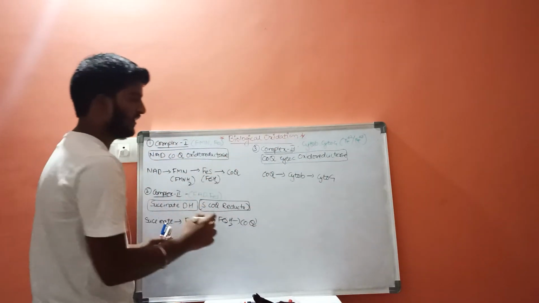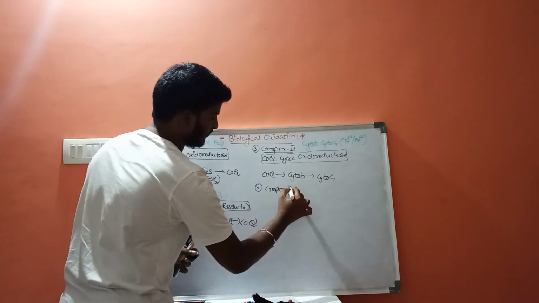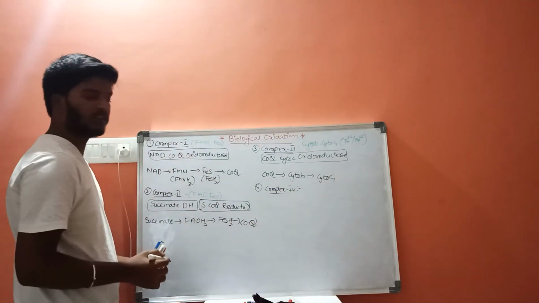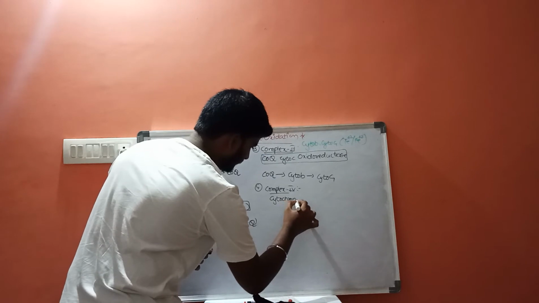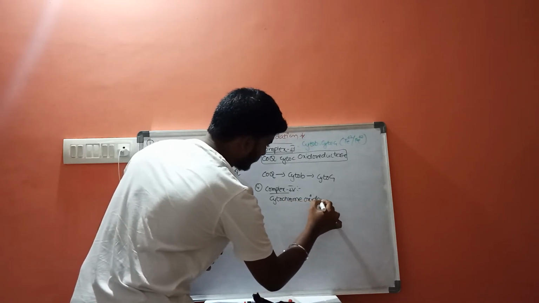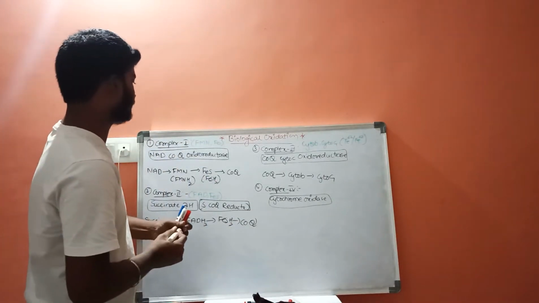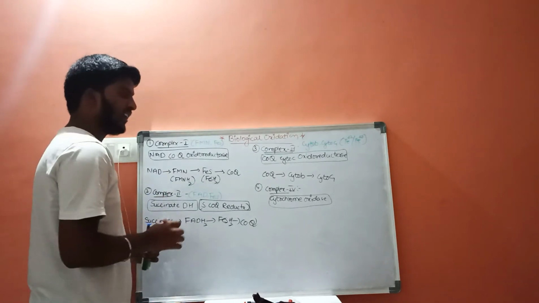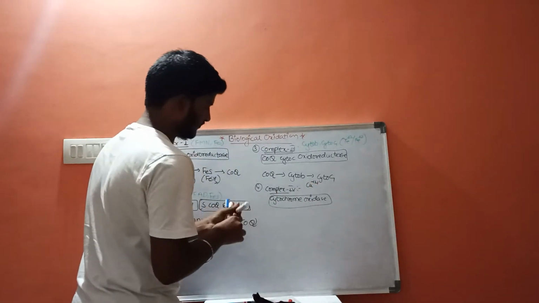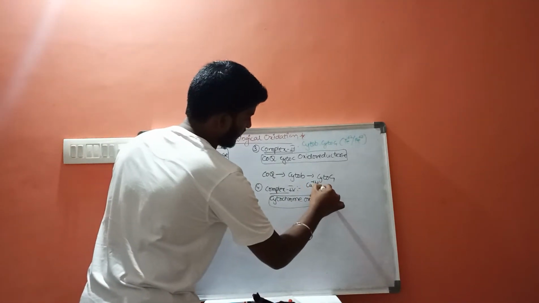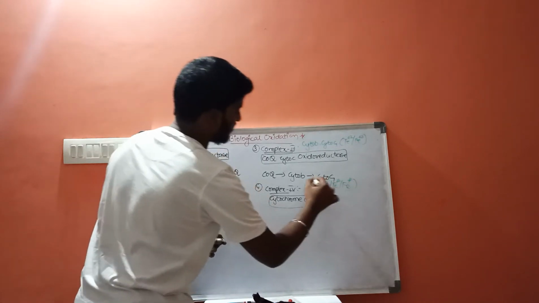This is complex 3, and in complex 4, the name of this complex 4 is cytochrome oxidase. Cytochrome oxidase. Now, in cytochrome oxidase, it consists of Cu+2 and Cu+3, Fe+2 and Fe+3 ions in it.